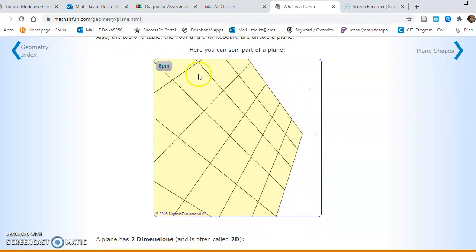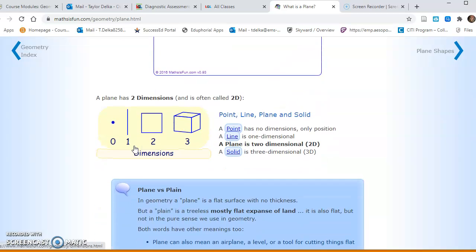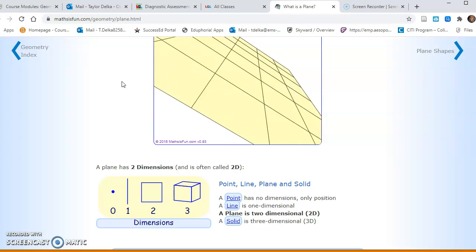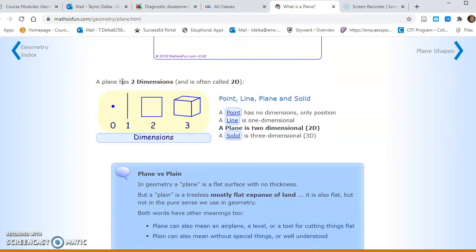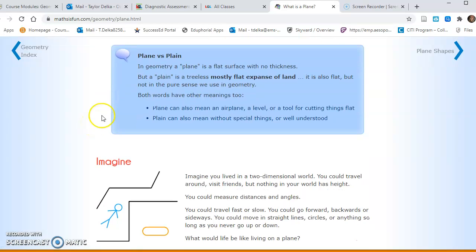So right here, you can see how it's spinning around. That's just showing you there's no dimension except for width and length. A plane has 2 dimensions. It's also called 2D. So here is a point, a line, a plane, and then here is a solid, which is a 3-dimensional object.